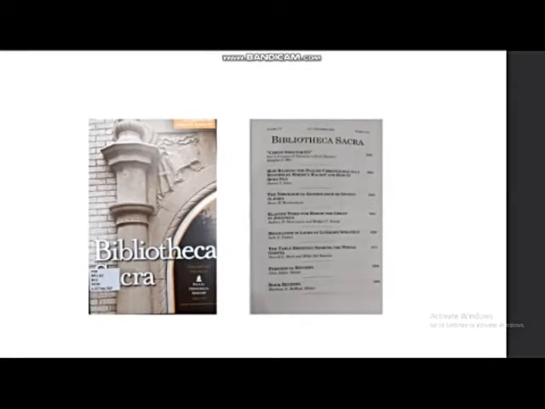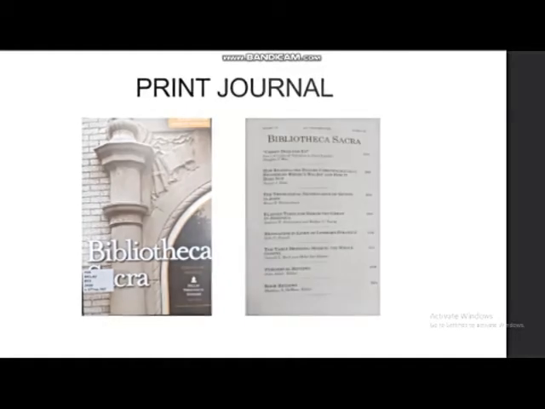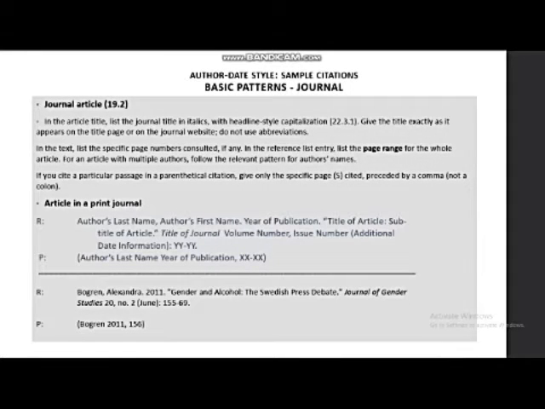Print journal. Journal article. In the article title, list the journal title in italics with headline style capitalization. Give the title exactly as it appears on the title page or on the journal website. Do not use abbreviations. In the text, list the specific page numbers consulted, if any. In the reference list entry, list the page range for the whole article.